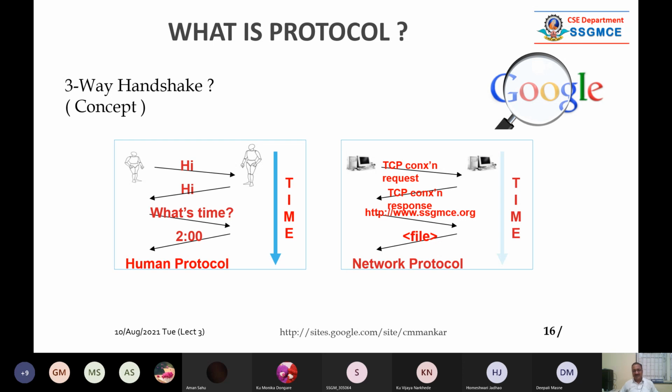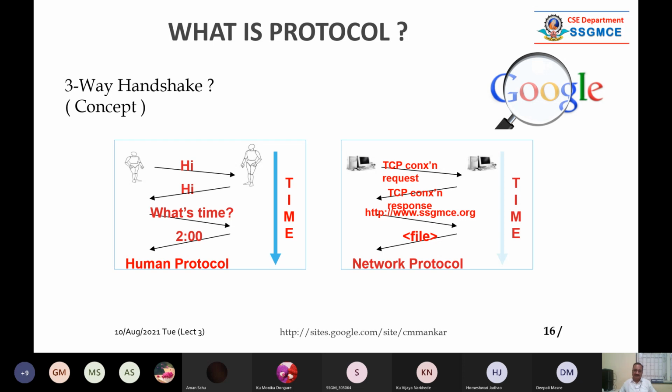Let us say two people are standing in a village and one asks, hi, namaste. The other responds with namaste. He asks, what is the time? He tells him, 2 p.m. So this is a kind of protocol, a human protocol. Here you see how many packets are exchanged: packet 1, 2, 3, 4, and 5. So for the transaction, we require 4 or 5 packets, maybe on the sender side or the receiver side.